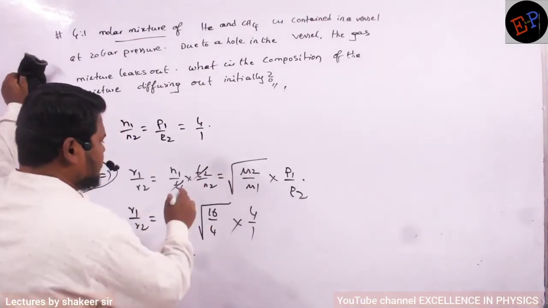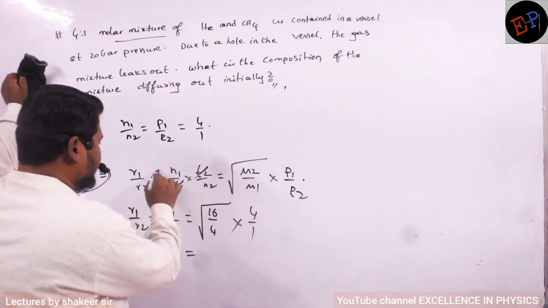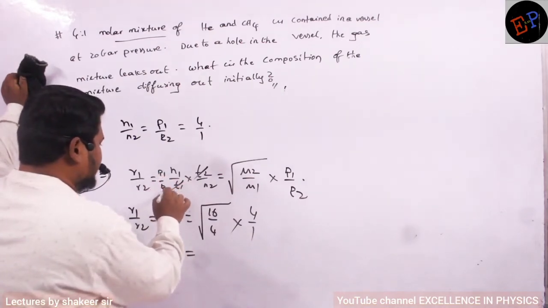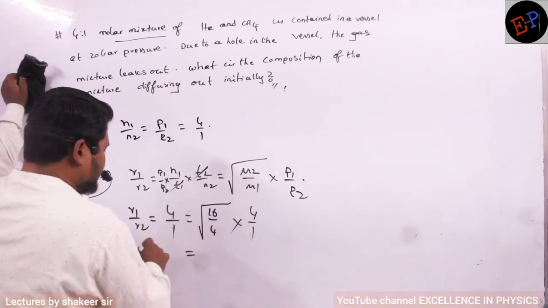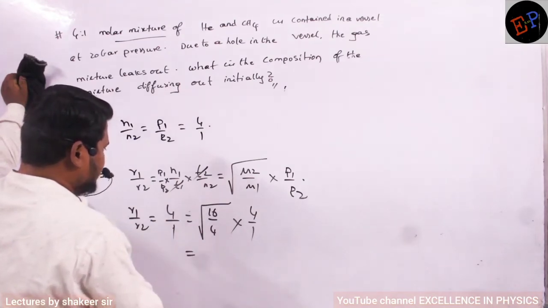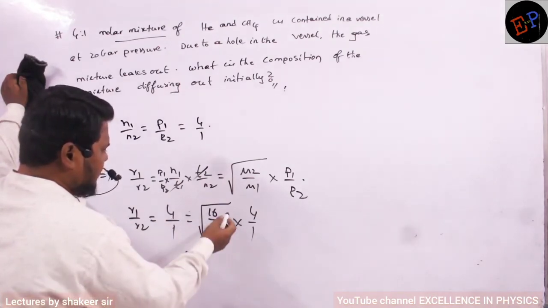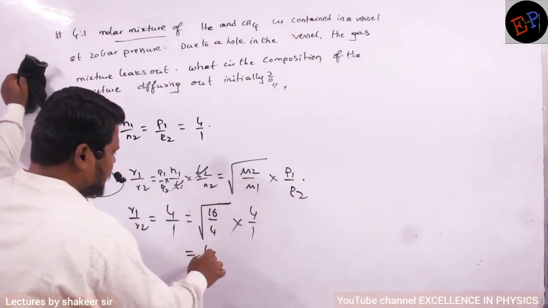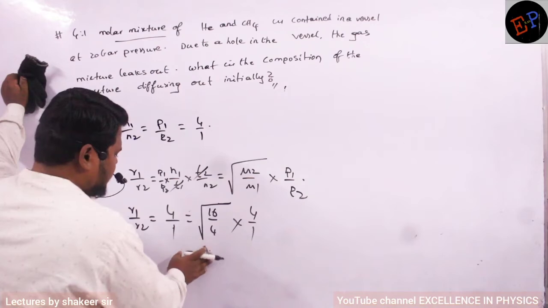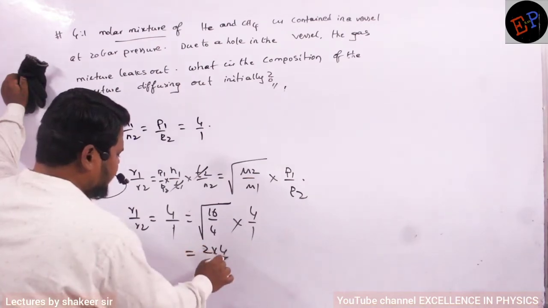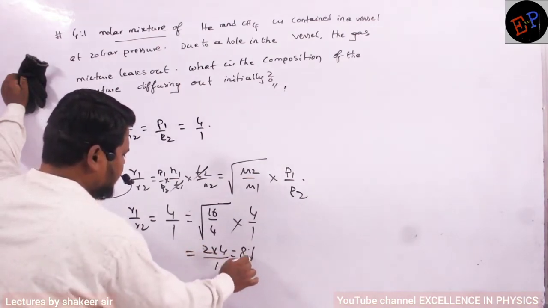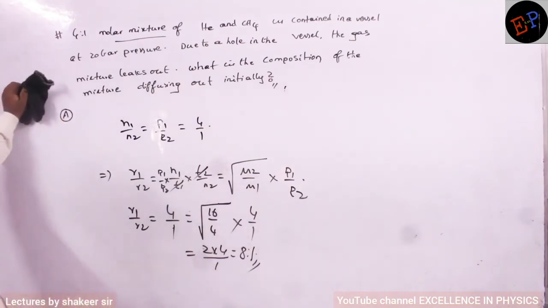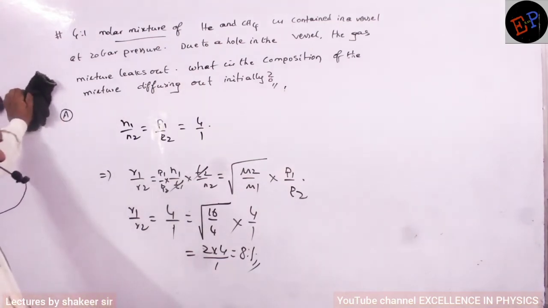Here also I have to multiply by P1 by P2, on both sides. So what calculation am I getting? The square root gives 2, so 2 into 4 divided by 1 is equal to 8:1.